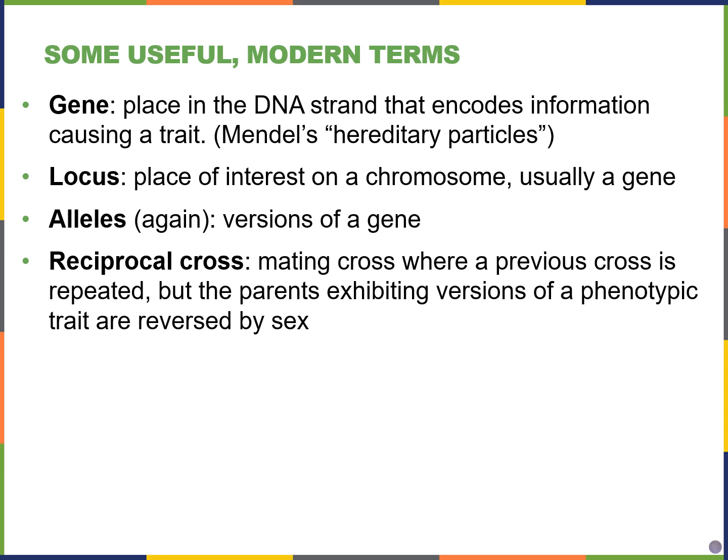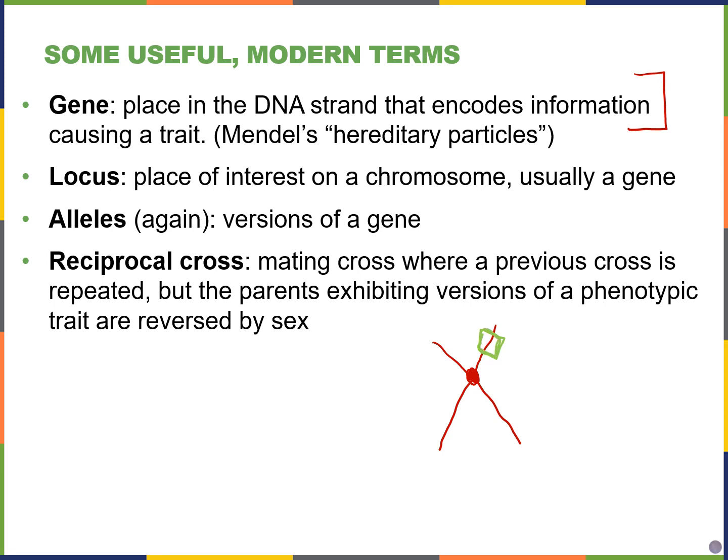All right, lots of vocabulary here. Another set of terms. We have genes that we've seen before. We inherit genes as discrete particles from our parents. Let's say I have a chromosome here. Here's a sister chromatid attached at the centromere. And let's say right here is the gene for flower color in the pea plant.